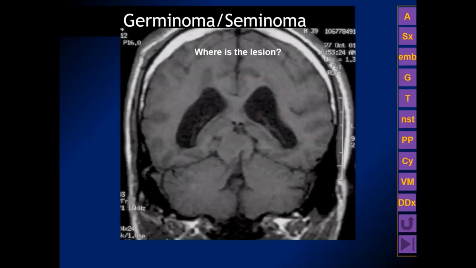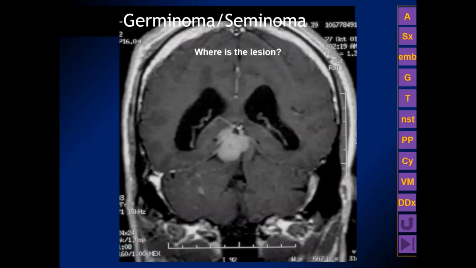If we look at the coronal image here on the MR, we want to ask the question, where is this lesion? Well, the lesion is very obviously seen as an enhancing mass in the area of the quadrigeminal plate cistern, but I want you to notice that the lesion is primarily below the tentorium. 2/3 of this lesion is below the tentorium. This is the most common growth vector for pineal region germ cell tumors.